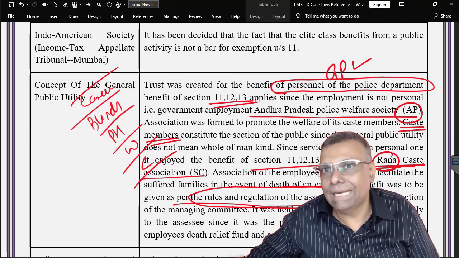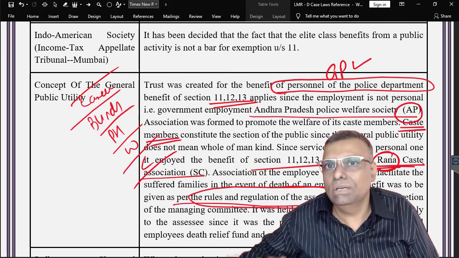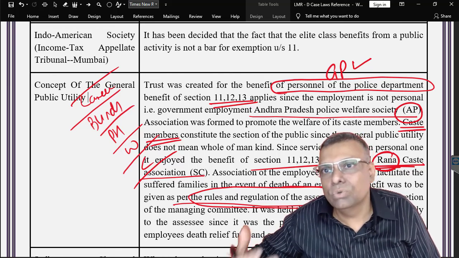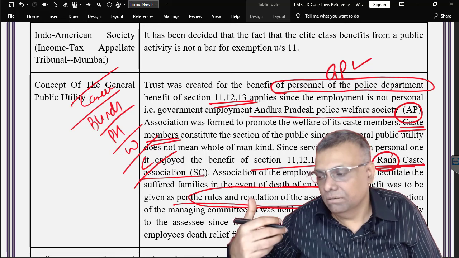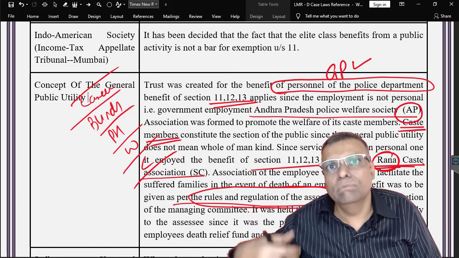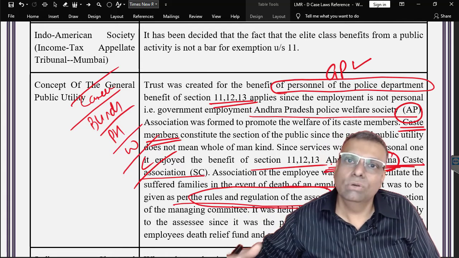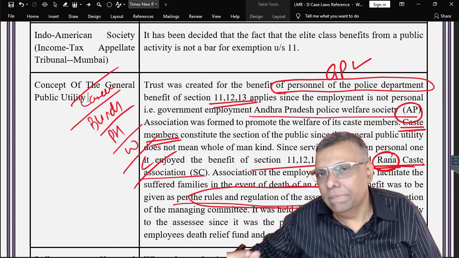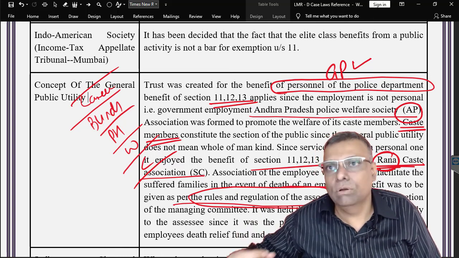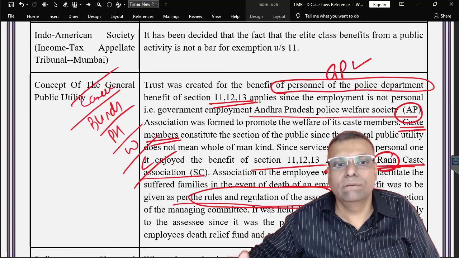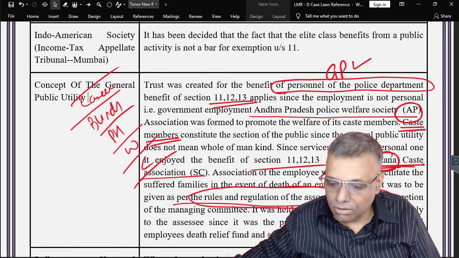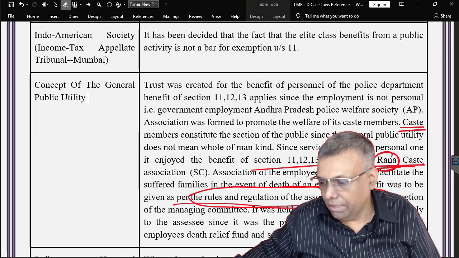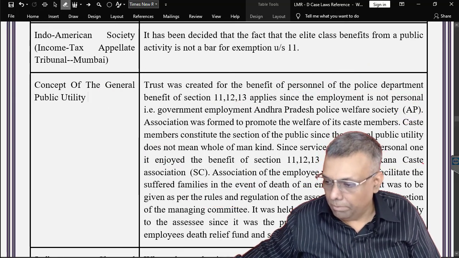So the activity of that managing committee was not so transparent, or it was not so materialistic to be given with respect to the general public only. So the activity, the way the trust operates, that is also one of the basic points which will decide, or which will bring us to the conclusion whether it was a general public or it is not a general public, okay. So one of the conditions is that the trust property should be for the general public, okay.